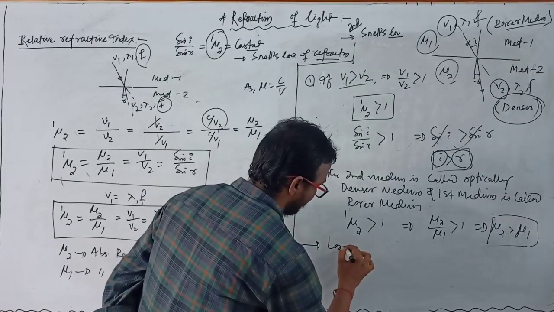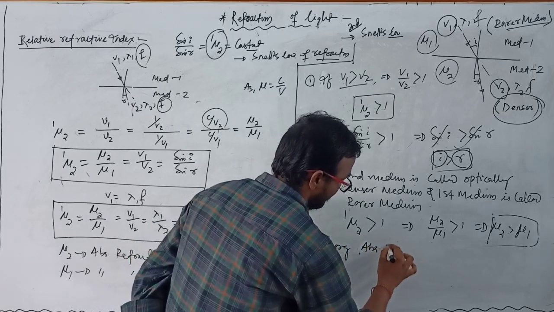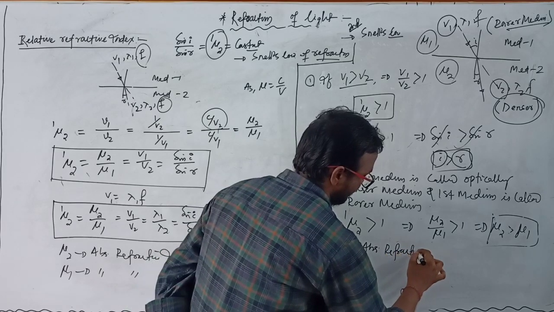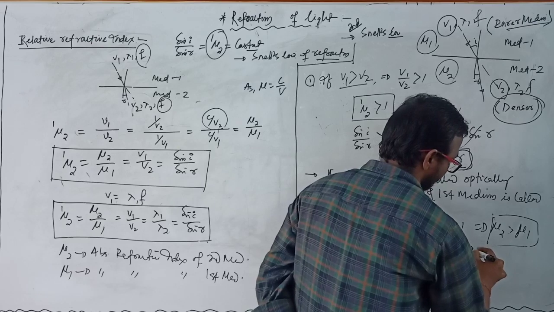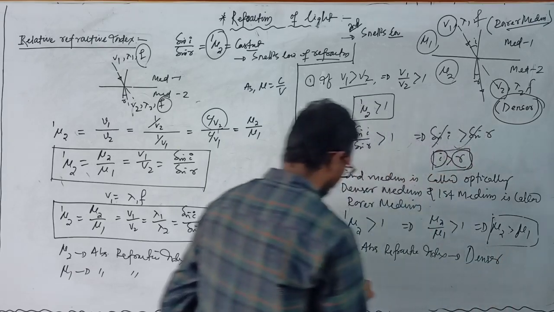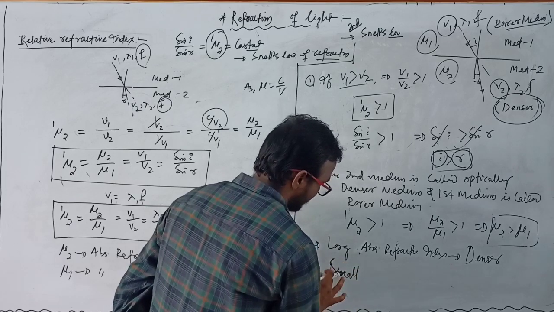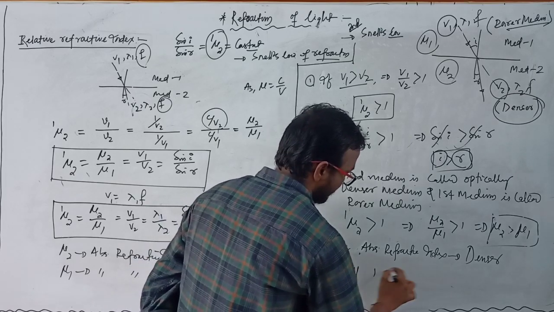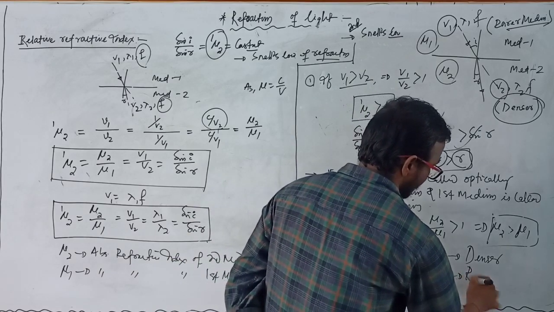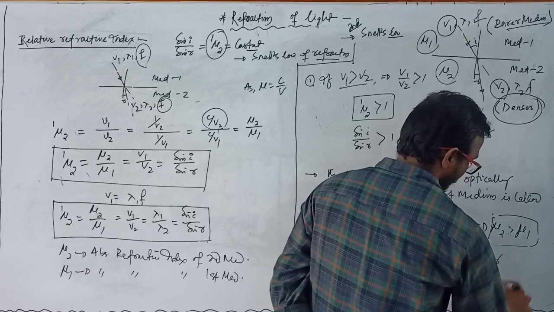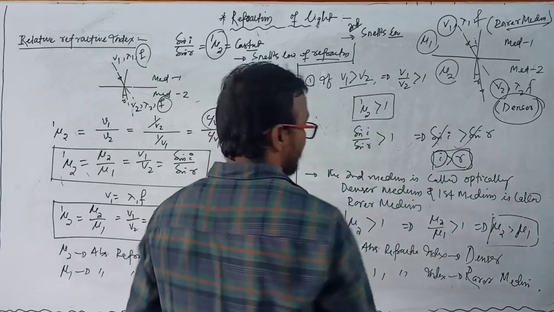So large absolute refractive index is denser medium, and small absolute refractive index is known as rarer medium.